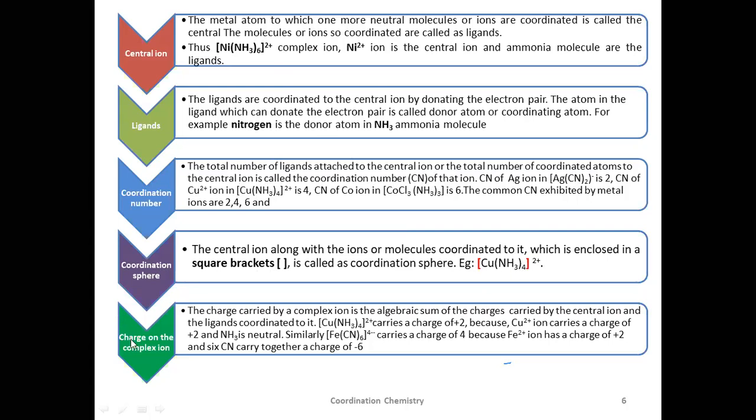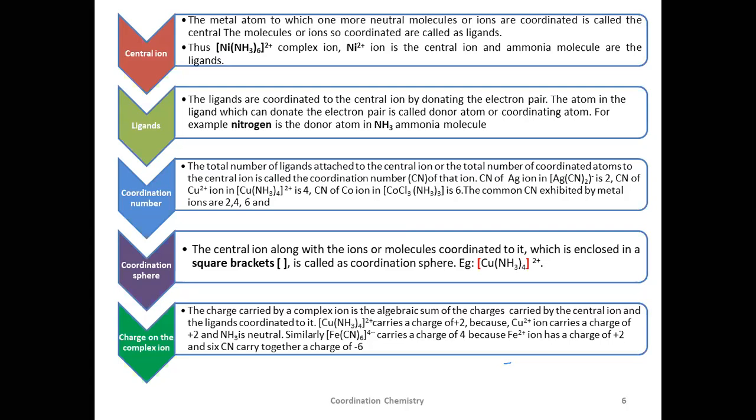And the last thing you have to know is the charge on the complex ion. The charge carried by a complex ion is the algebraic sum of the charges carried by the central ion and the ligands coordinated to it. For example, in this complex, the charge on the whole coordination sphere is how much? +2. This charge will be the charge of the central ion, copper +2, because ammonia molecules are neutral. We will discuss in the next slides in detail how to calculate the charge.